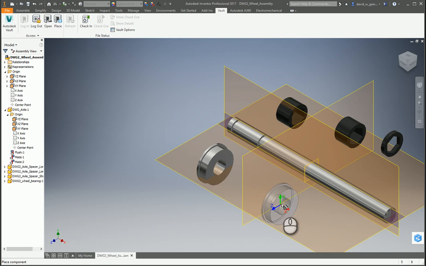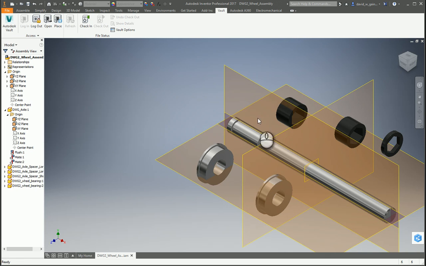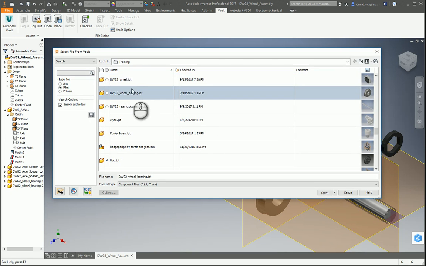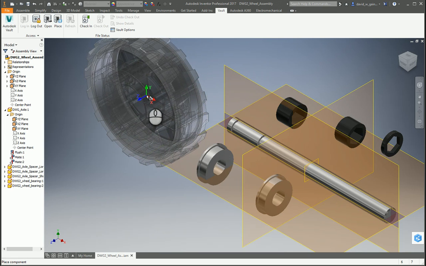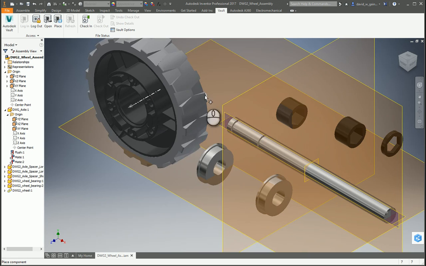There's 2 of those. And I'm going to place the wheel. And this is the starting pieces. We're also going to add hubs later. However, let's not add too many parts at one time.